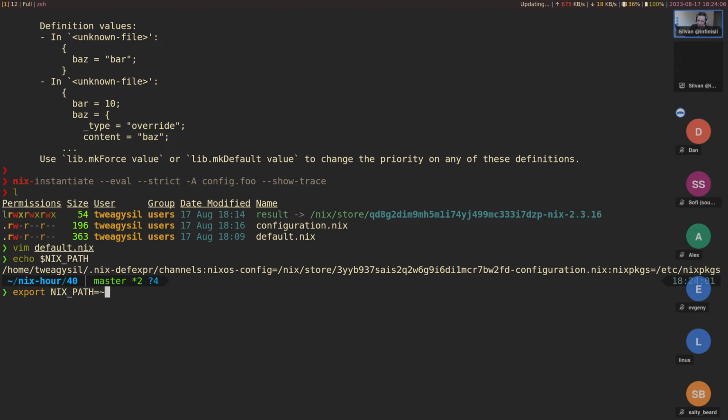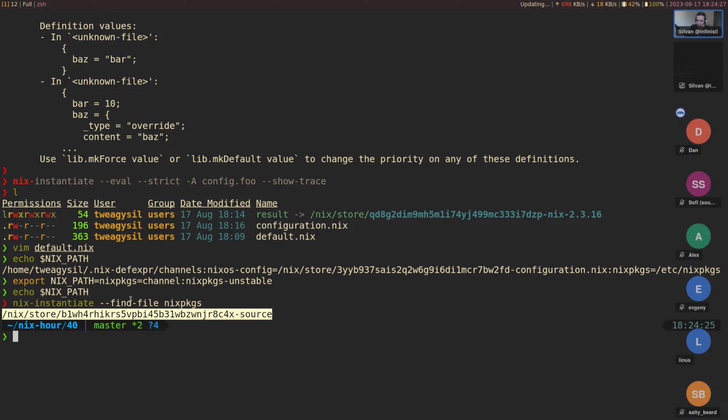So let's just do this for now. I'm gonna set nix path to nix packages equals, and I'm actually gonna cheat a bit and use channel nix packages unstable. It's kind of an interesting way to provide nix packages, and I believe this should work. So if we now do nix-instantiate find file nix packages, yeah, it should fetch this from channel. Why was this so fast? Actually, this is a bit surprising to me.